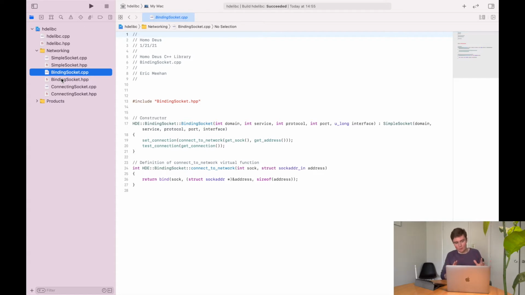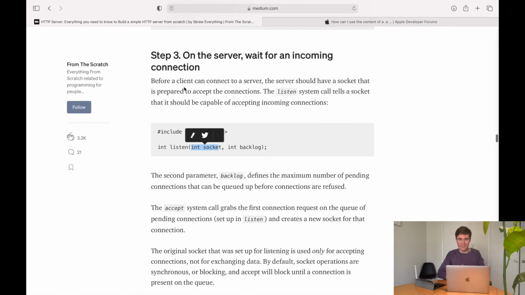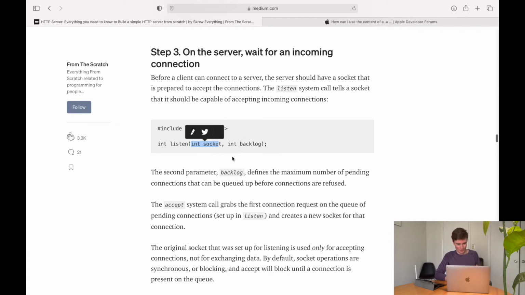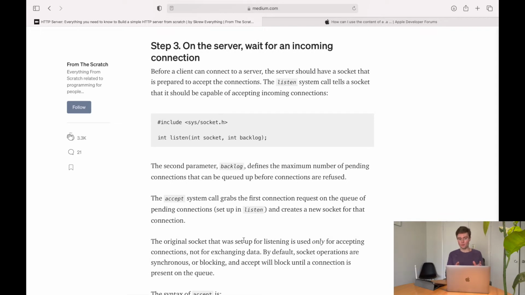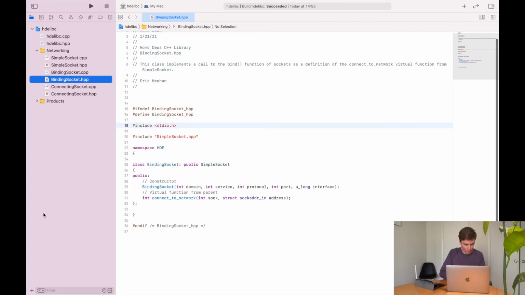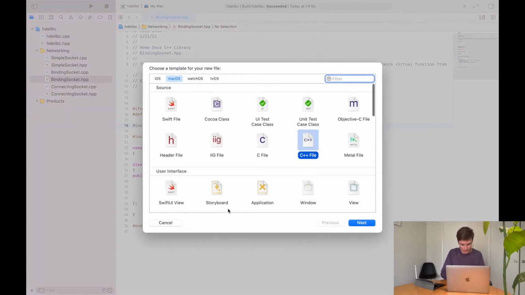So the next question is, what will that class be? Is it going to itself be another version of a socket, or is it going to be the server? Does the socket do the listening, or does the server do the listening? Well, if we go back to our old friend Skrew Everything and his lovely tutorial, we can see that he describes this listening protocol as something that the socket itself does. So this could just be semantic in the way that this article is written, but I am going to continue on under the assumption that the listening function is done by a socket. So I'm going to create a new socket object called listening socket. So let's create that.